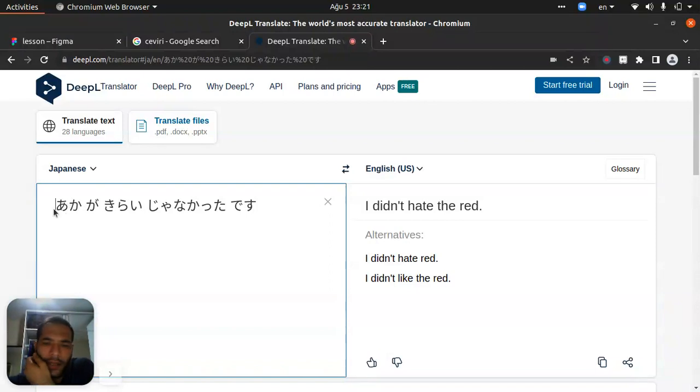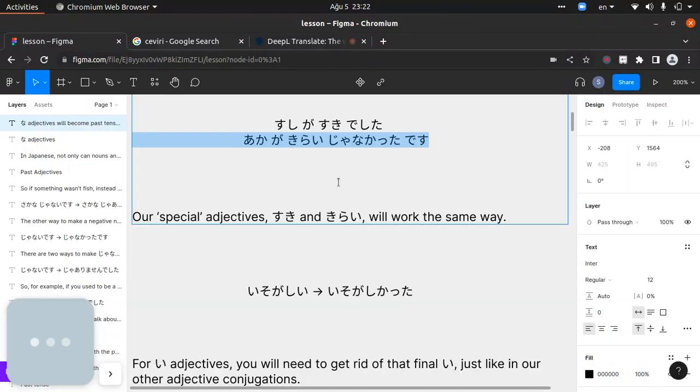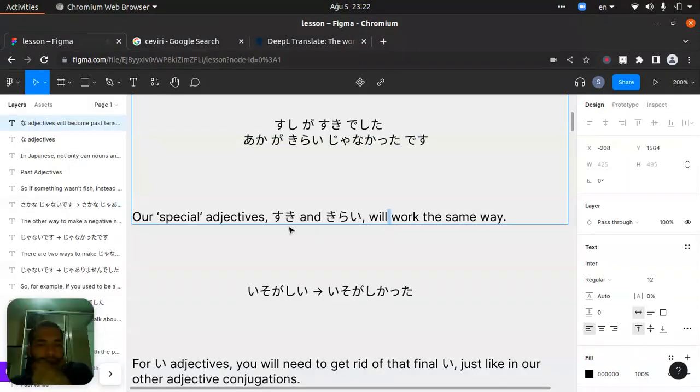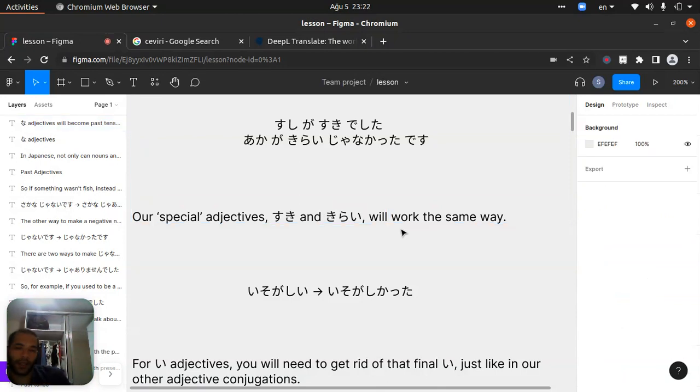So here, aka ga kirai means didn't like, no, like not don't like, right? After that, this one, janakatta, janakatta. I didn't hate the red. Okay, our special adjectives are suki and kirai, like and dislike, and they will work the same.